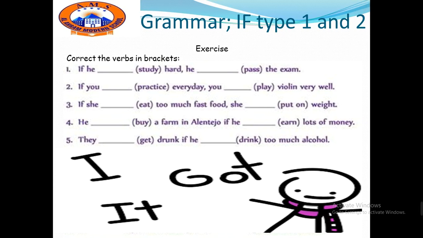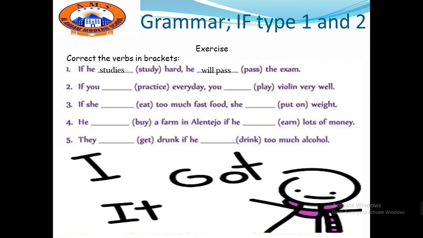Let's do this exercise together. Correct the verbs in brackets. If he study hard, he pass the exam. Let's think. After if, we should use what? We should use present simple. Good. So it will be studies. Great. If he studies hard, what will be the result? He will pass the exam.